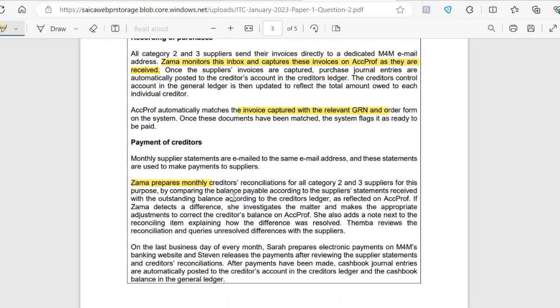So the lack of segregation of duties increases the risk that the creditors balance is incorrect. She might have omitted something, she might have stolen something, she might have put in a fake supplier, whatever the case, which affects the assertion accuracy, valuation, and allocation.